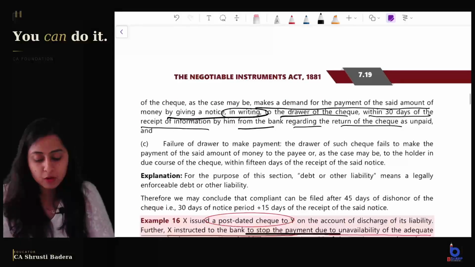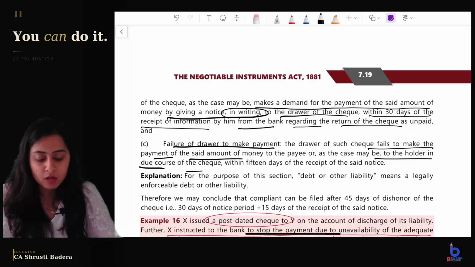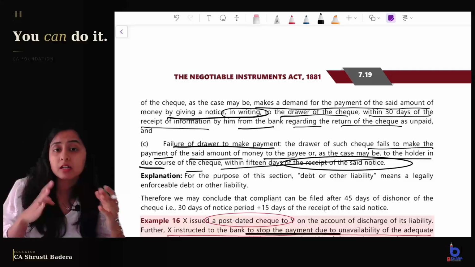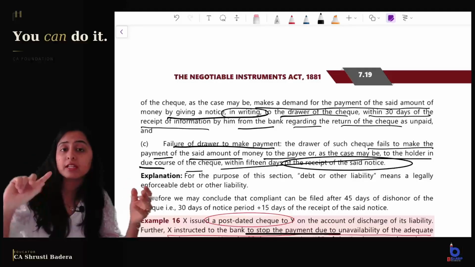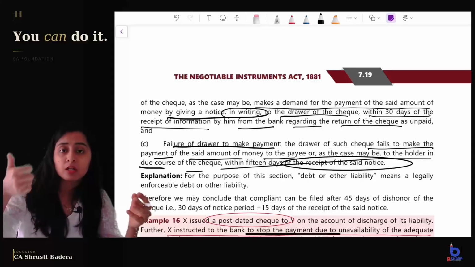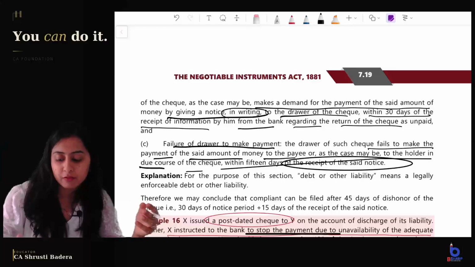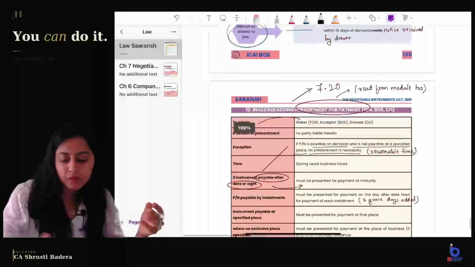And failure of the drawer to make the payment: the drawer of the cheque fails to make the payment of the said amount to the holder in due course of the cheque or the payee within 15 days of receipt of the notice. So within 30 days the payee has to give the notice. After receiving the notice from the payee, the drawer gets 15 days time. So the complaint under Section 138 can be filed only after 45 days. So that is Section 138.